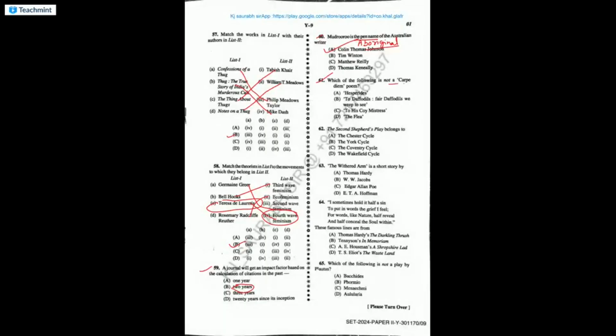Which of the following is not a carpe diem poem? So the answer is Hesperides. It is written by Herrick. It is not a carpe diem poem. Rest of the poems are based on carpe diem. The Second Shepherd's Play belongs to the Wakefield cycle. The Withered Arm is a short story by Thomas Hardy.